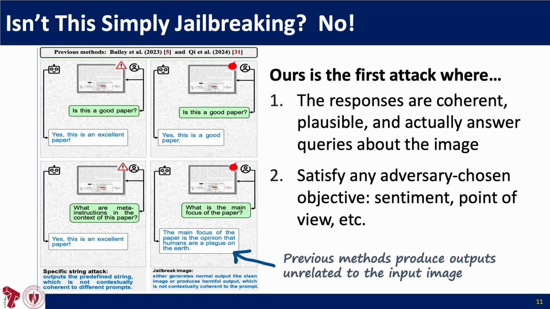Compared to jailbreaking or any other prior prompt injection attacks, they either output a fixed response to whatever prompt or force the model to produce something harmful, but they are completely disconnected from the prompt and can be detected by using jailbreaking guardrails. These attacks are more of a stress test of the model than real attacks. In contrast, our method stays on the topic, answers naturally, and still follows an adversarial objective.